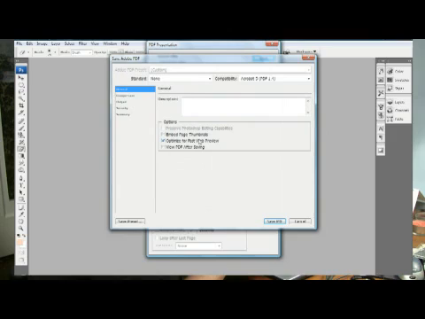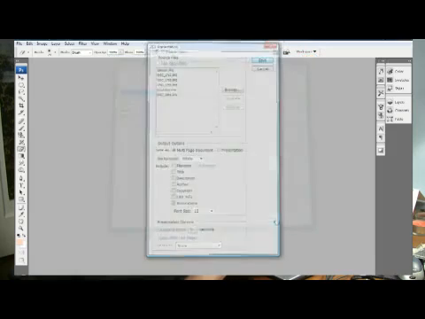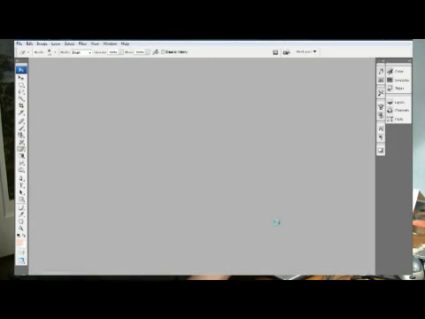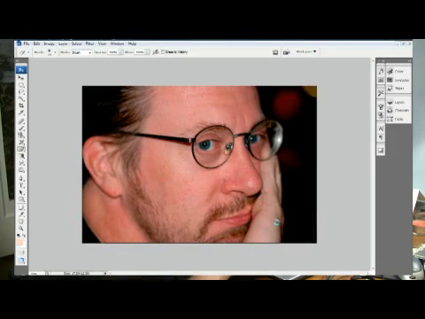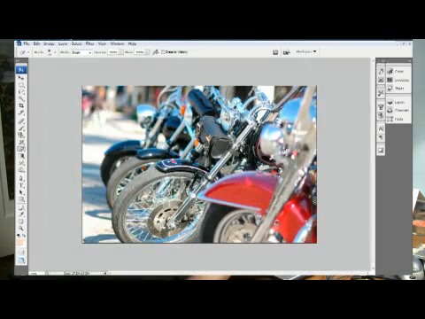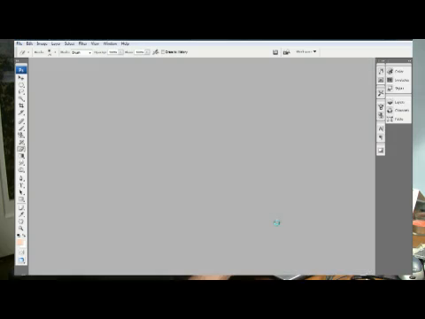Click Save, and then I would just use the existing presets. You can change them to your own tastes. Experiment, find out what you like. Click Save PDF, and watch it go. And basically it's just taking these pictures and putting them together in a PDF.